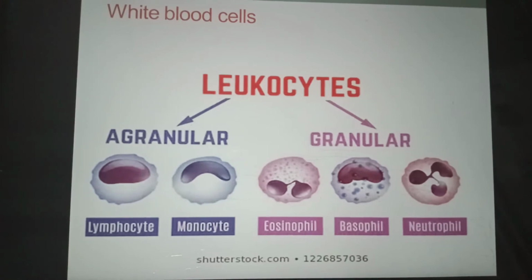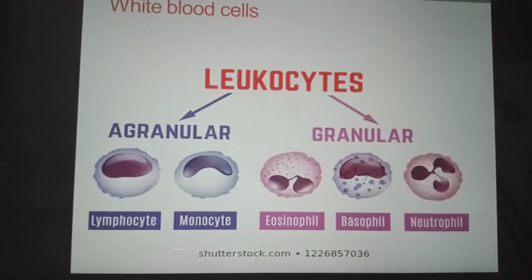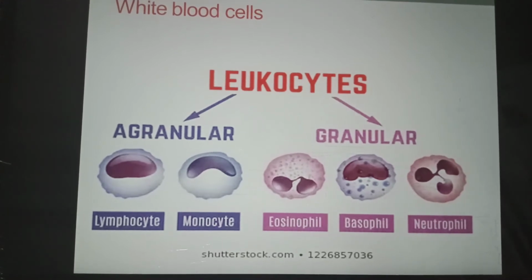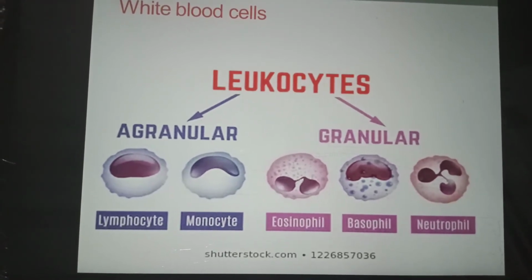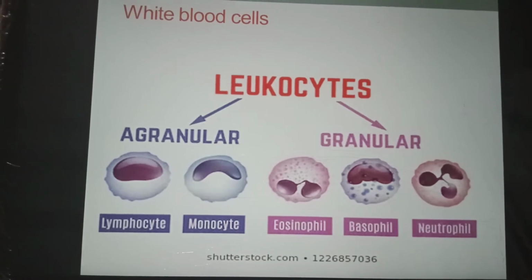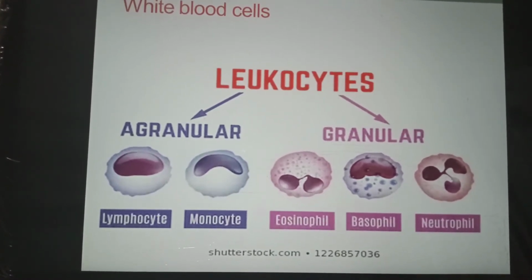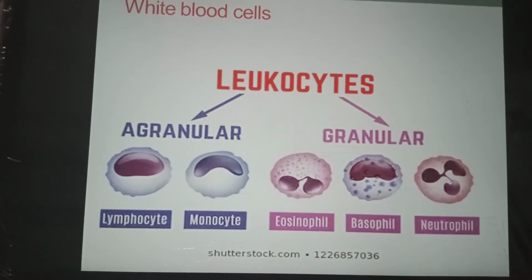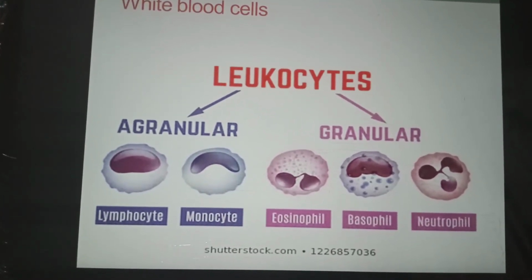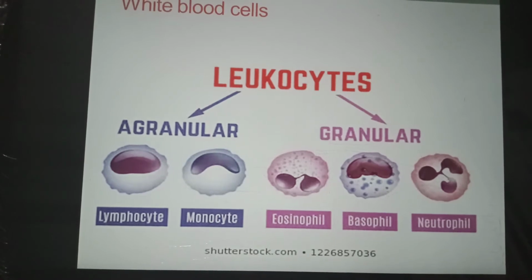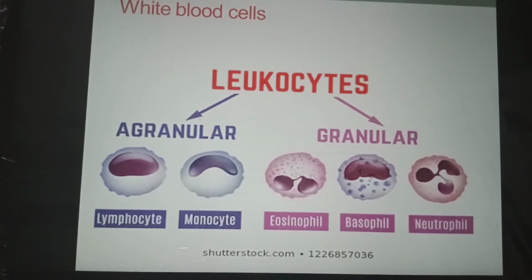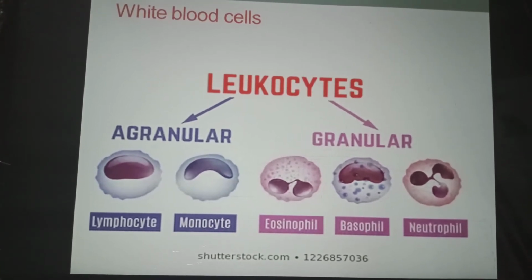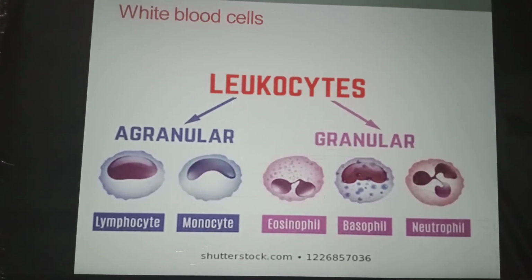Now I will discuss white blood cells, which are also known as leukocytes. These are colorless because they do not contain pigments. They are not confined to blood vessels and also migrate out into tissue fluid. One cubic millimeter of blood contains 7,000 to 8,000 white blood cells. Their lifespan ranges from months to even years depending upon the body's needs. White blood cells function as the main agents in the body's defense system.